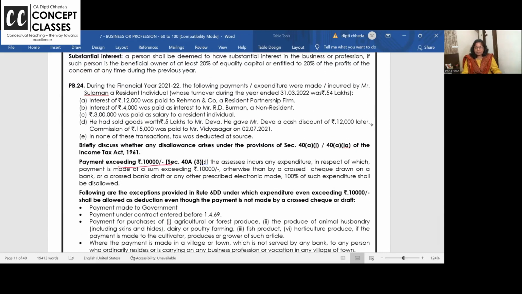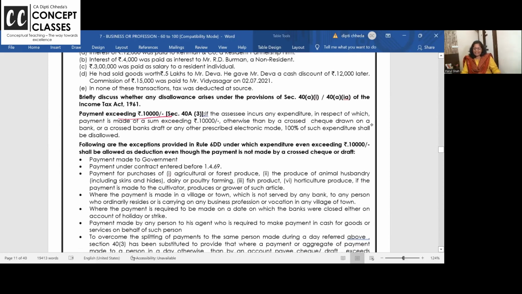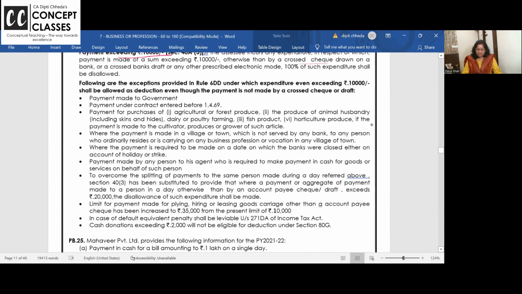Payment of expense above, these all I am going a little fast because in the ADLES only I covered, dear students, for all of you. So payment exceeding 10,000, है ना? Payment exceeding 10,000 से ज़्यादा in cash, you can pay either cross check or NEFT or RTGS or Google Pay or Paytm, all that is allowed, but not in cash. Okay, right.